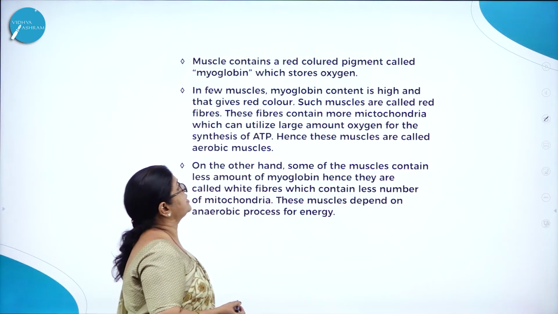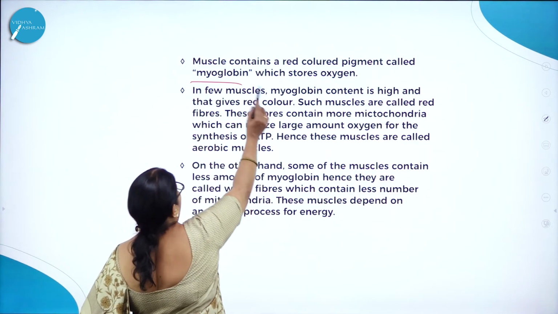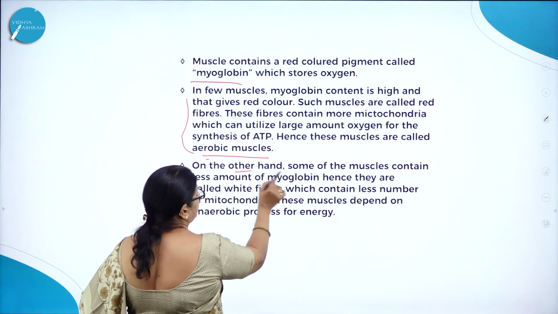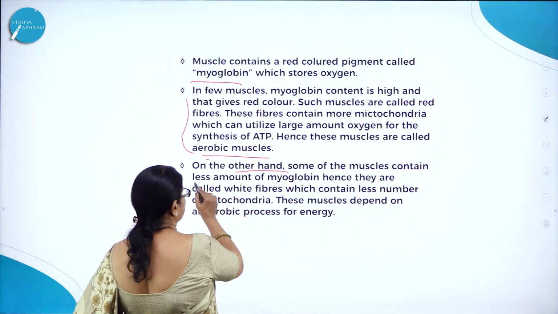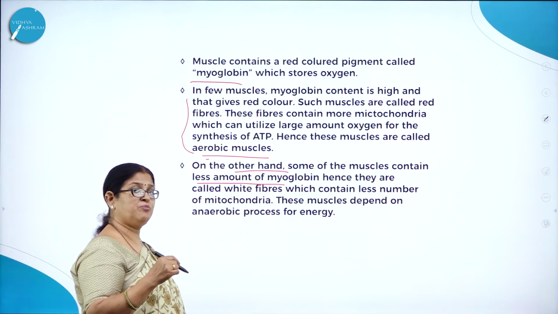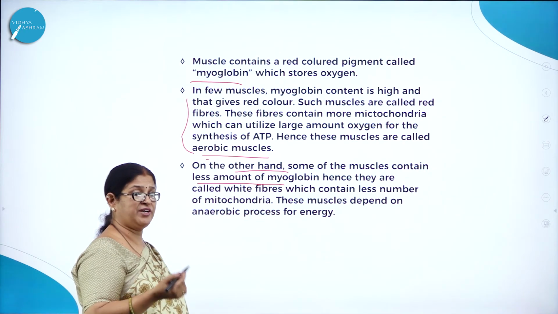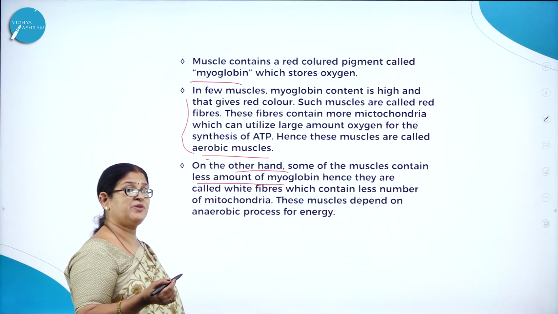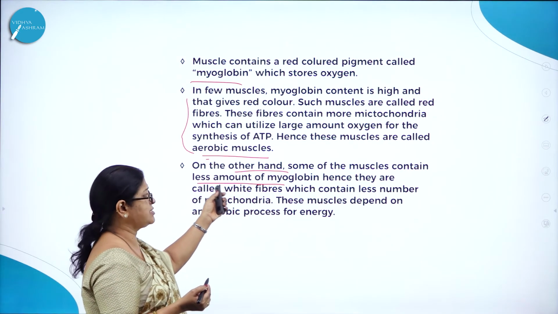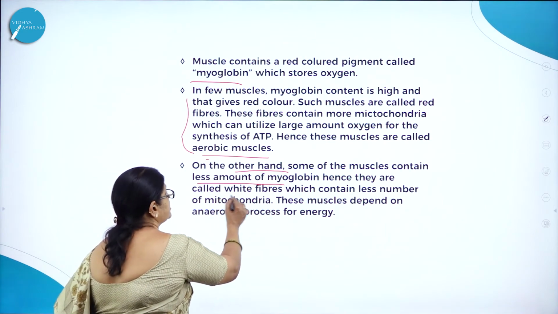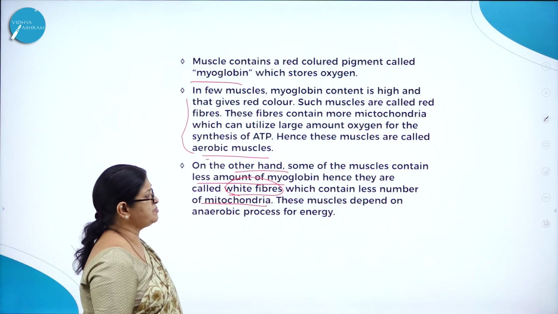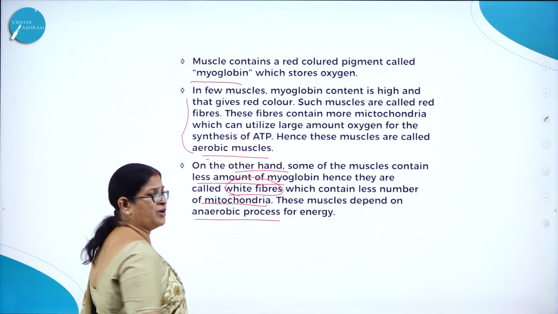Muscle contains a red color pigment, as I said, myoglobin, which stores oxygen, and as I already discussed, these are called aerobic. On the other hand, some muscles contain less amount of myoglobin. Those which contain more myoglobin are called red fibers, and red fibers will have more oxygen. The muscles with less myoglobin are called white fibers, which contain what? Less number of mitochondria. So these muscles depend on the anaerobic process for energy.